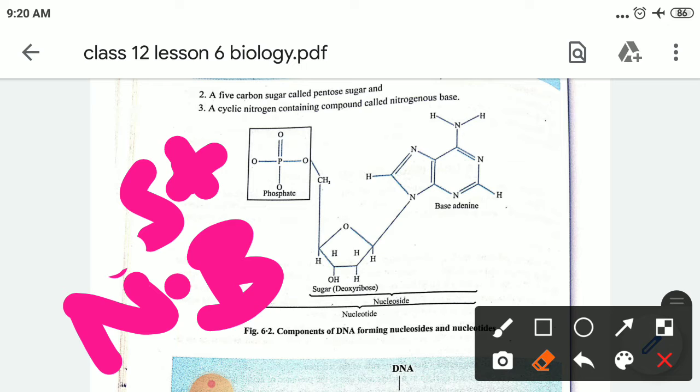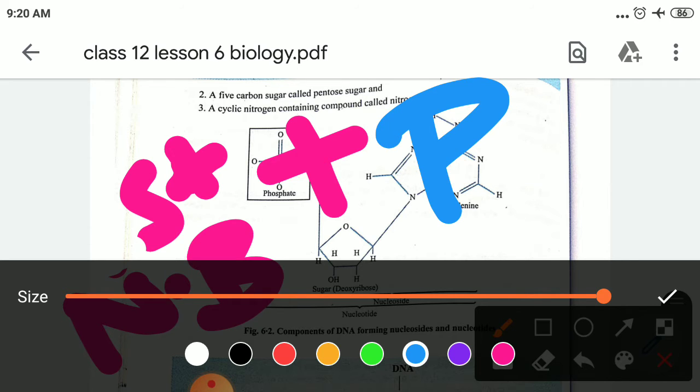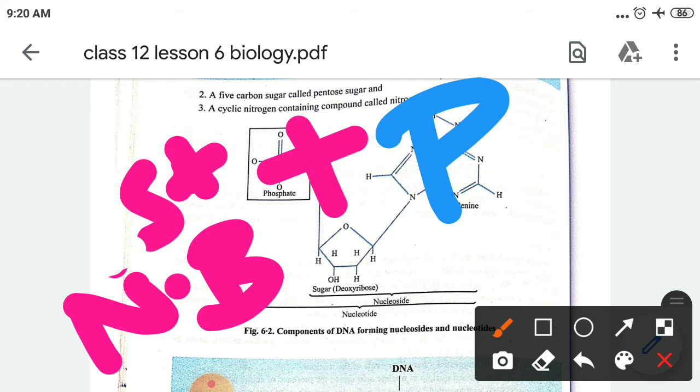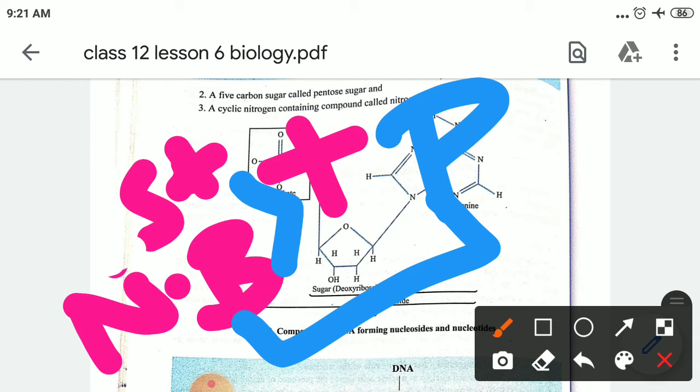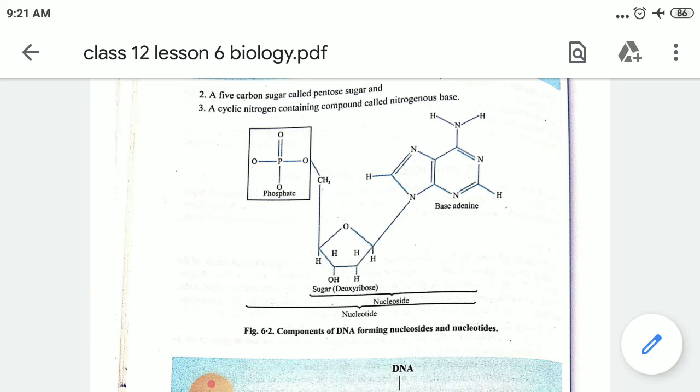Nucleotide has one phosphate bound along with it. These three combined together are known as a nucleotide. If the phosphate is missing, it will be known as a nucleoside. I hope everybody has understood this.